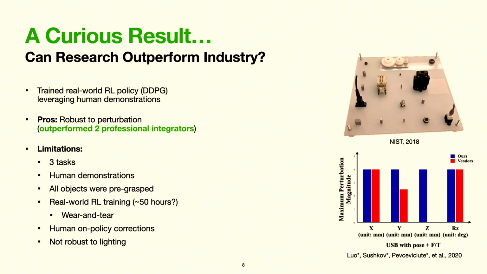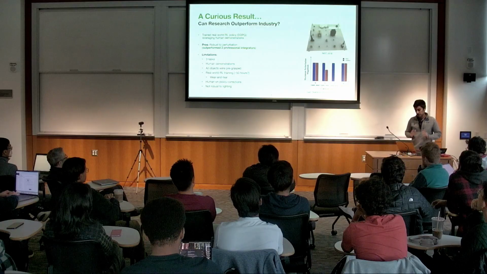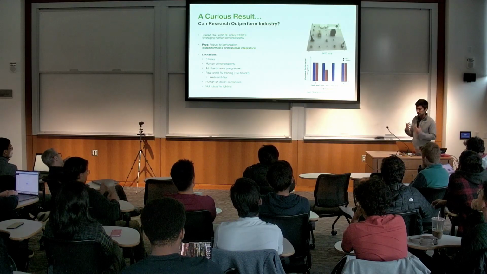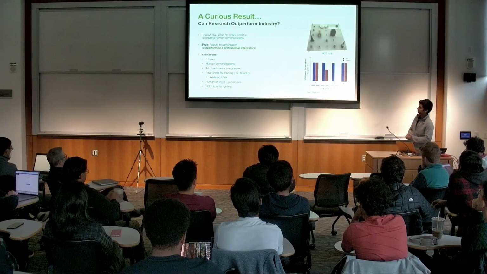Their work did have limitations, which I list here, but the remarkable part was that they compared their solution against 2 professional robotics integrators and showed that they could be more robust to object perturbations along X, Y, Z, and yaw. And these results suggested to us that there could actually be significant real-world potential in RL-based solutions for robotic assembly.